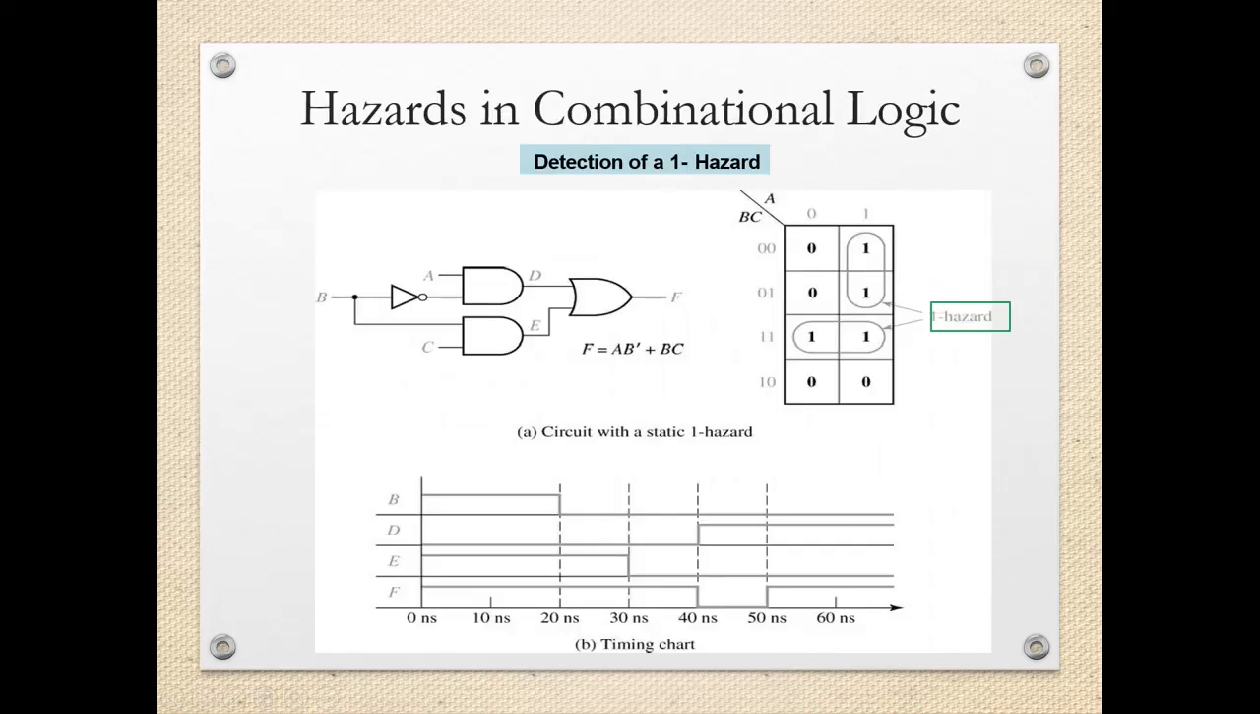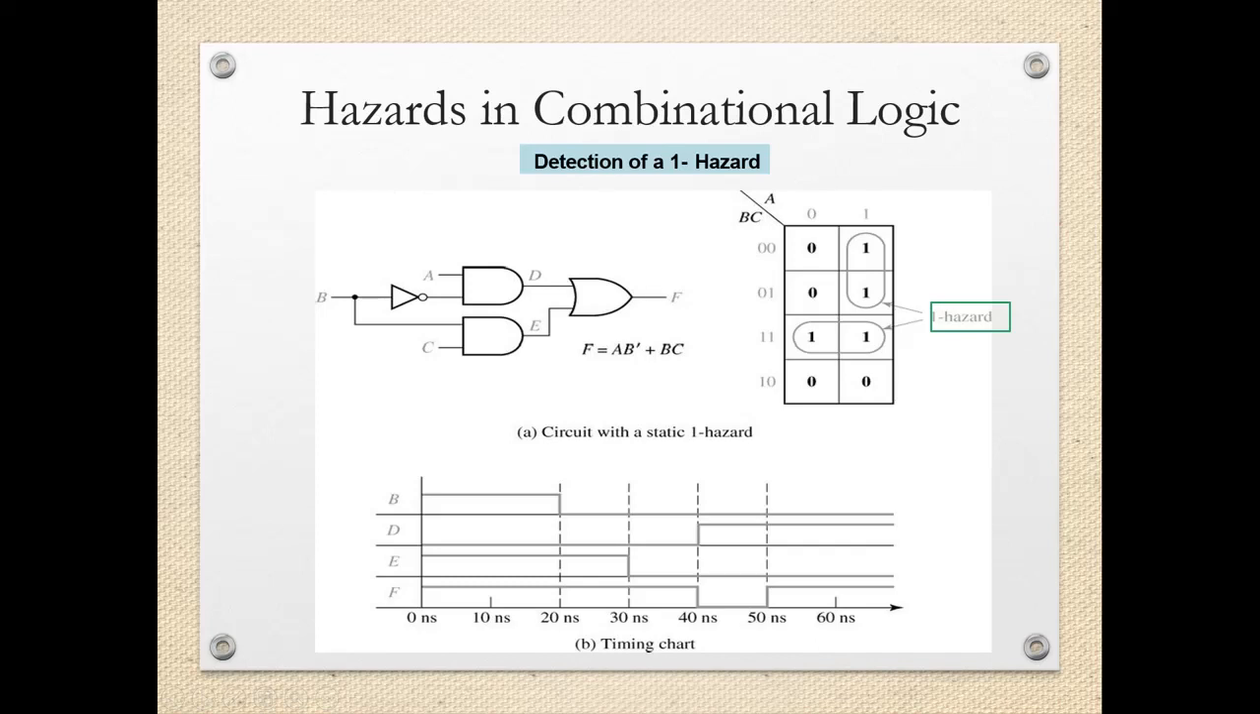Now this is one more example in which again you can observe the circuit diagram. Here the B signal which is applied to one gate is directly applied, and to another gate it is going through the NOT gate, and the circuit is very similar to the one which we studied earlier, and this is the truth table corresponding to that.